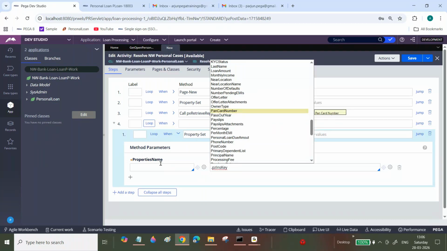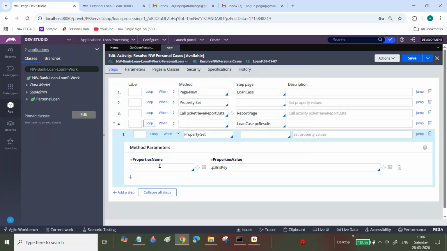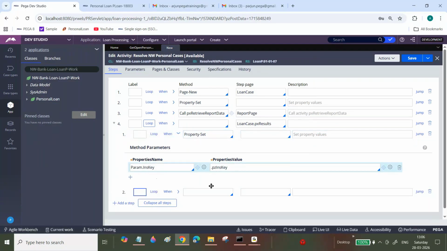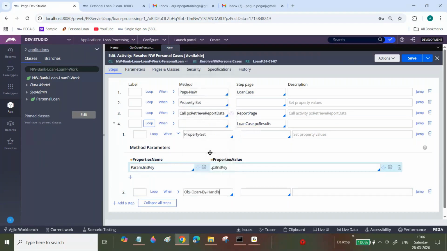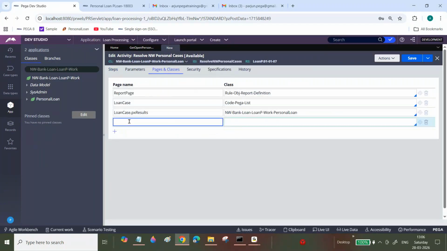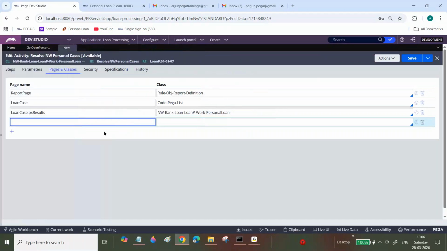Each record you are opening. Parent dot ins key. After that, what will you do? You are opening that record. Open the folder. Sir, it's not mandatory to open that record, I told that also. But we want to send an email, right, bro? If you want to send an email, we need to open that record or not?